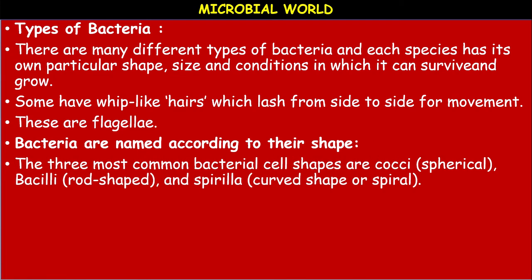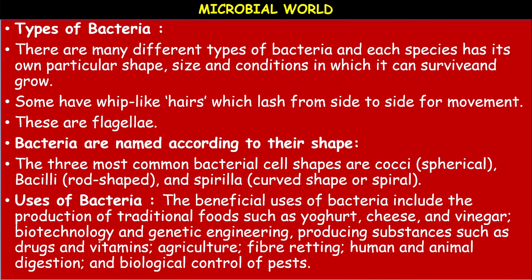The 3 most common bacterial cell shapes are spherical, rod shaped, and spiral or curved. The spherical shaped bacteria are known as cocci, plural, coccus, singular, and the rod shaped bacteria are known as bacilli, singular, bacillus. And the curved shaped bacteria are known as spirilla, spiral shaped.